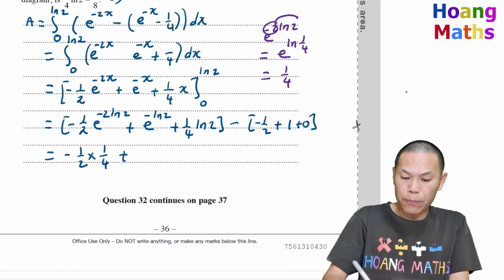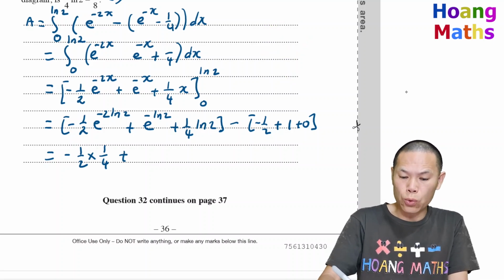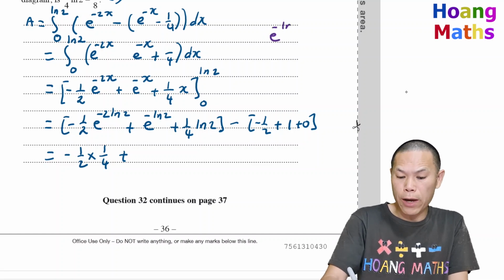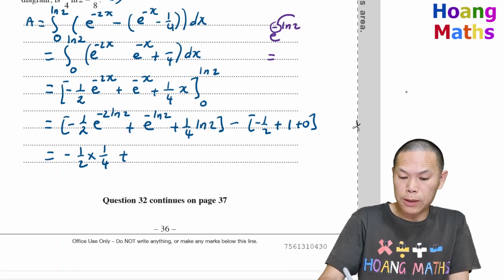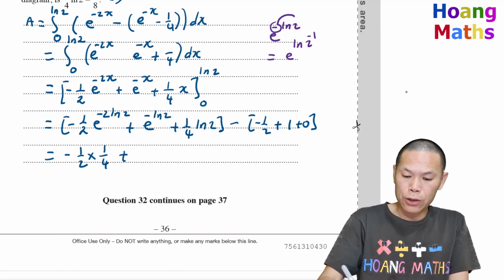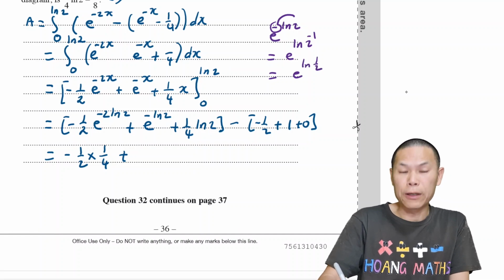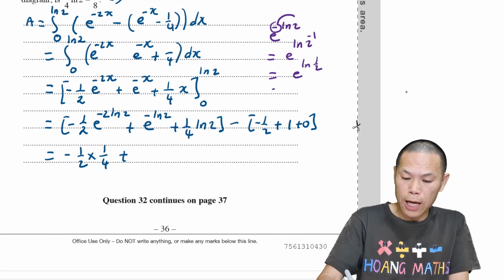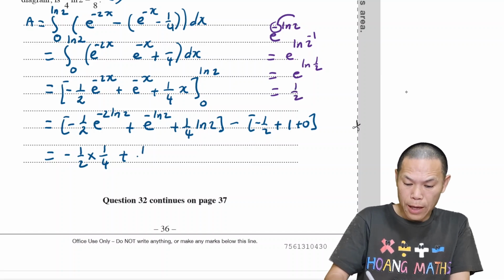And then we have e to the negative ln 2. This negative 1 we bring on top, so that becomes e to the ln 2 to the power of negative 1. That means 2 to the power of negative 1 is a half. So that becomes e to the ln a half, so this means that we cancel each other out, and it becomes a half. So the answer is a half.